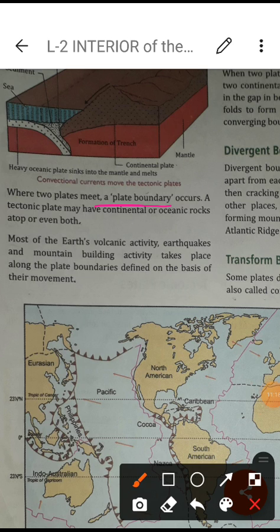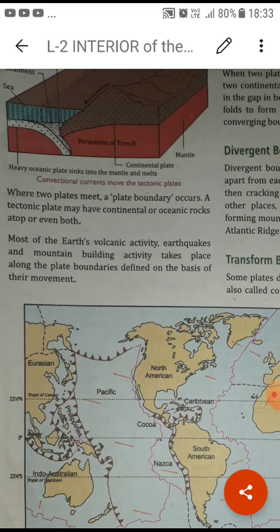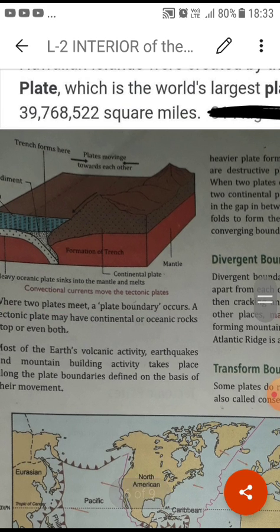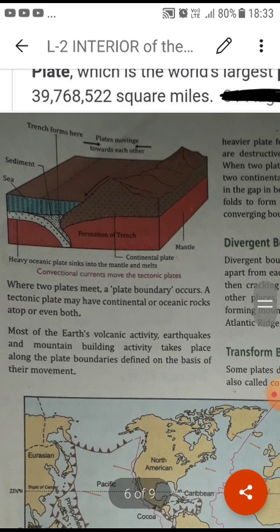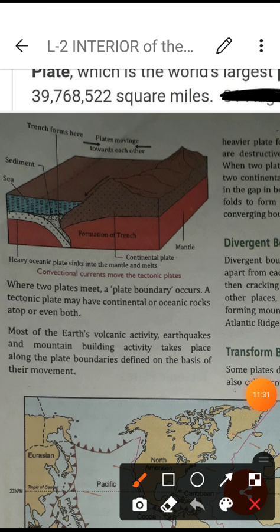It means when two plates meet each other, they are making the plate boundary. Okay, this you can also understand here. Like if the sea is there, here the heavy oceanic plate is shown. This is the mantle part and upside is the crust.